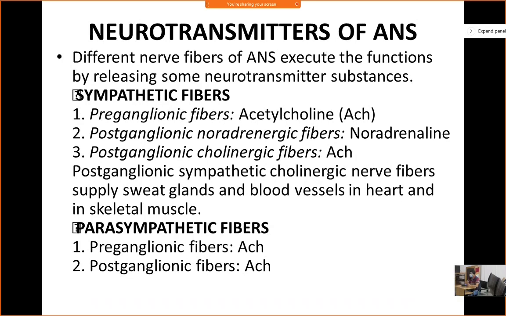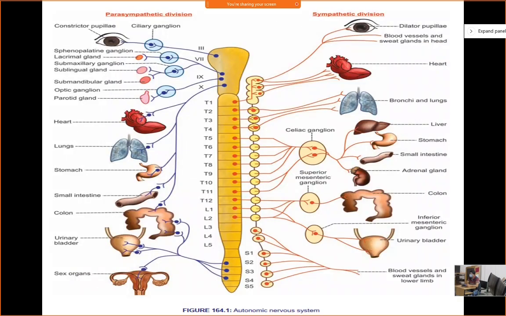So leave all the others. Please read this one, this is very important: sympathetic and parasympathetic. In case of sympathetic stimulation, the pupil will dilate, so more light will enter inside. Then what about the curvature? Curvature will decrease, so you are able to see far away. Then what about blood vessels? They will constrict. Heart rate will increase.